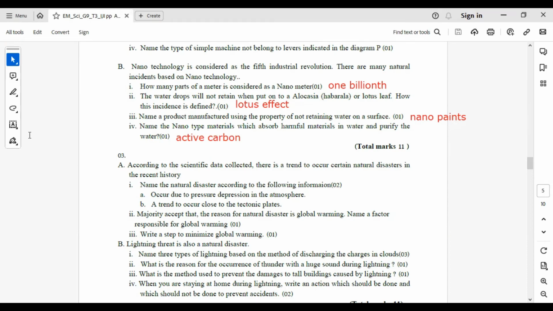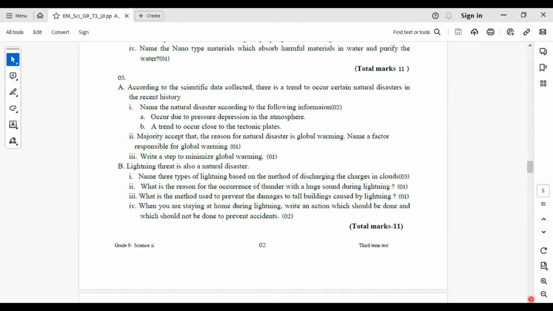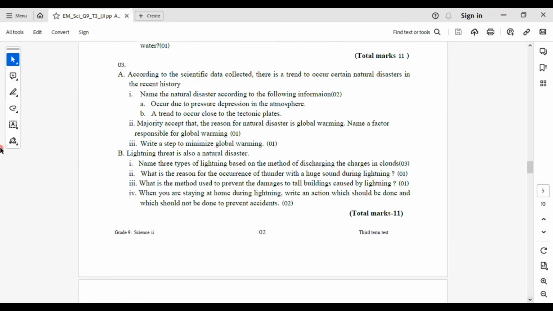Now we will move to question number 3. According to the scientific data collected, there is a trend to occur certain natural disasters in the recent history. Name the natural disaster according to the following information. Occurring due to the pressure depression in the atmosphere, it is cyclone. And a trend to occur close to the tectonic plates is earthquakes, due to the movements of the tectonic plates.